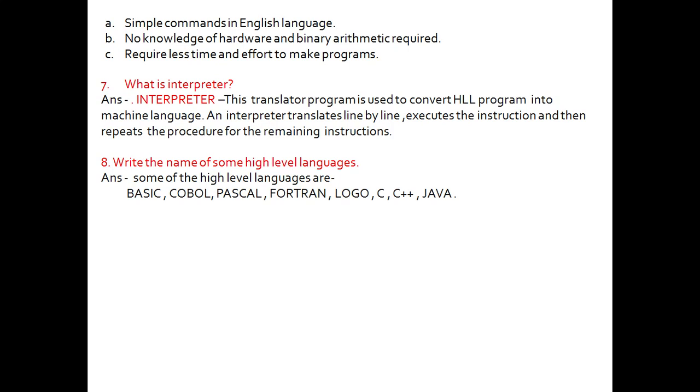Next question is, what is an interpreter? So for converting high level language and other languages to machine language, we need a translator. There are different types of translators, one of them is the interpreter. So what does it do? The translator program is used to convert high level language programs into machine language. An interpreter translates line by line, executes the instruction and then repeats the procedure for the remaining instructions.